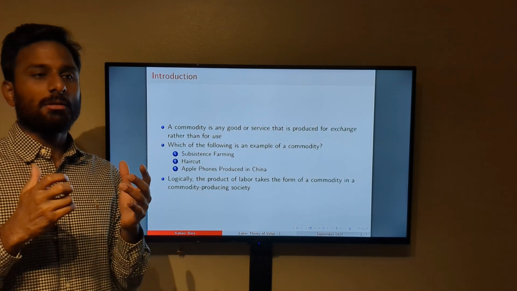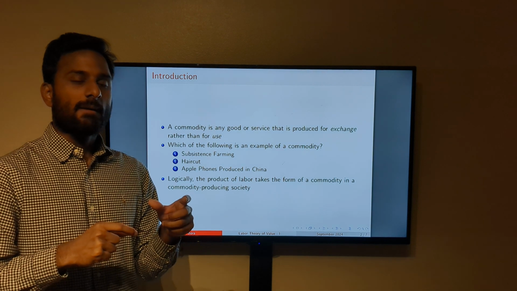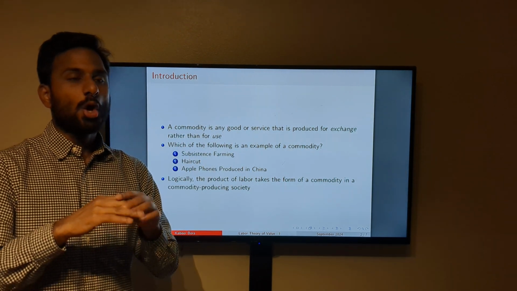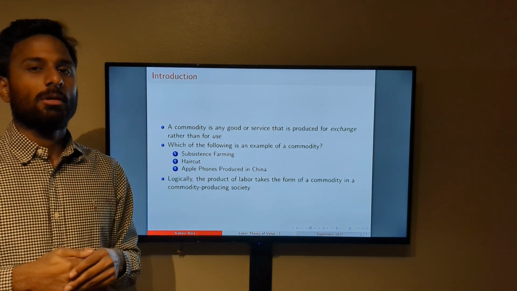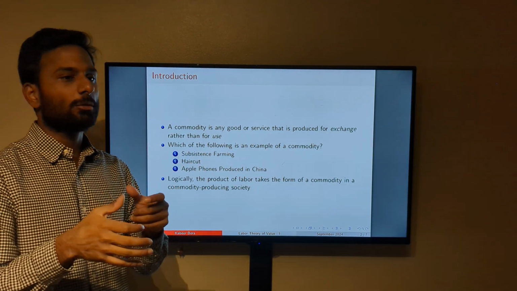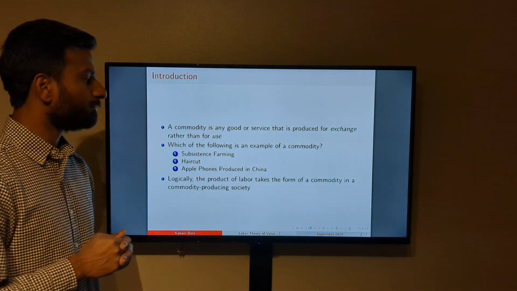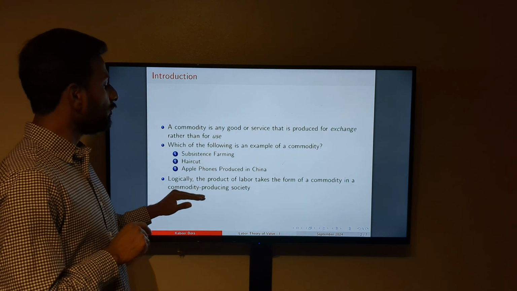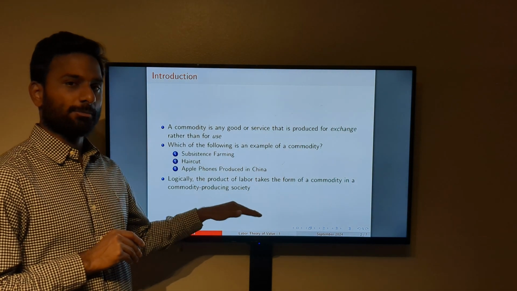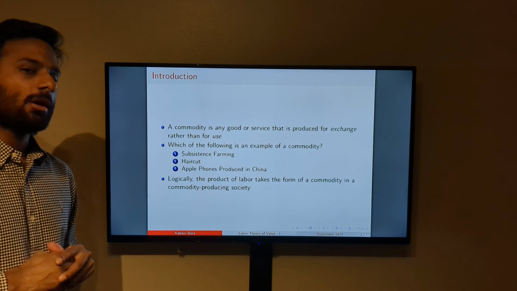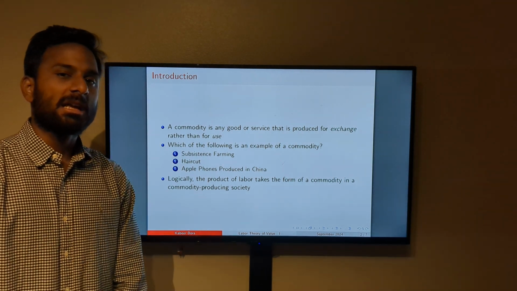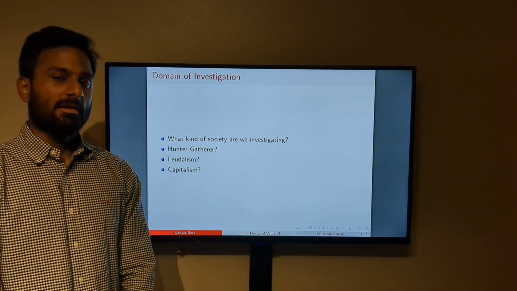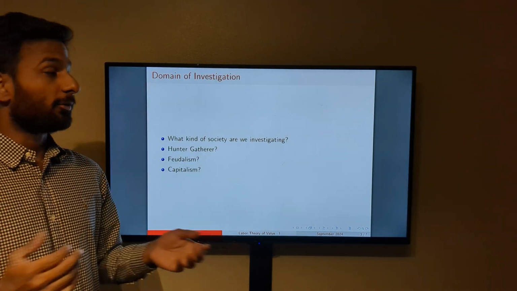Now that we know the very basics of a commodity, or the very basics of Marxian economics, what can this be used to investigate, or analyze, right? In Marxian economics, we usually analyze commodity producing societies. So what does it mean to be a commodity producing society? What kind of a society are we really looking at? The domain of investigation for Marxian economics is a commodity producing society.